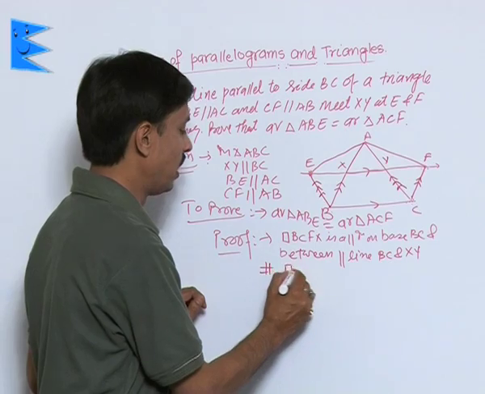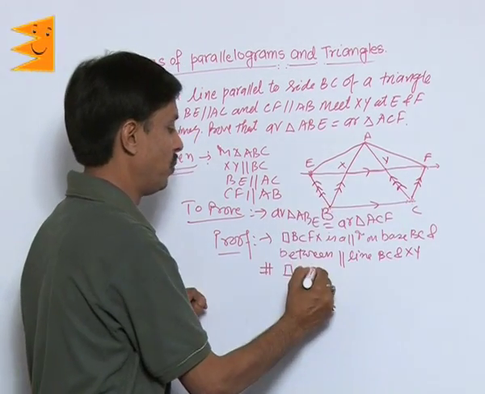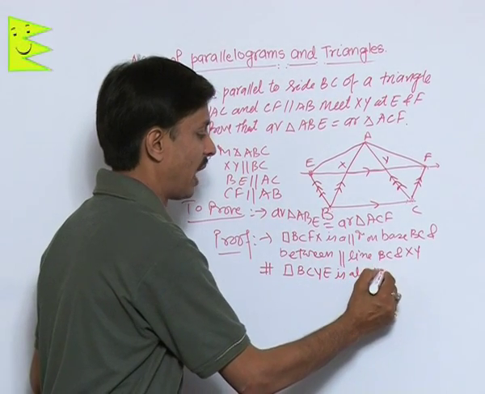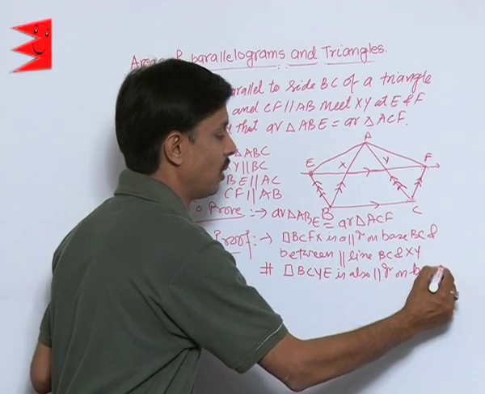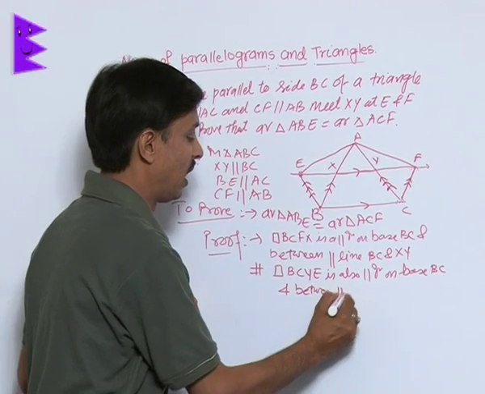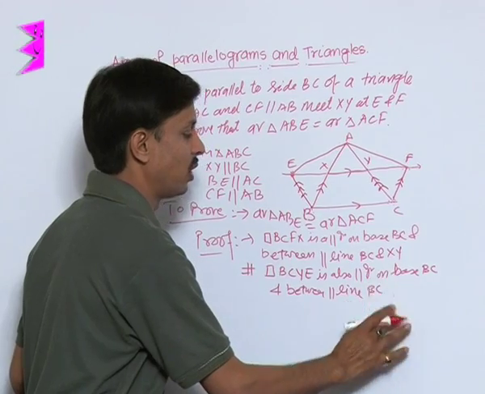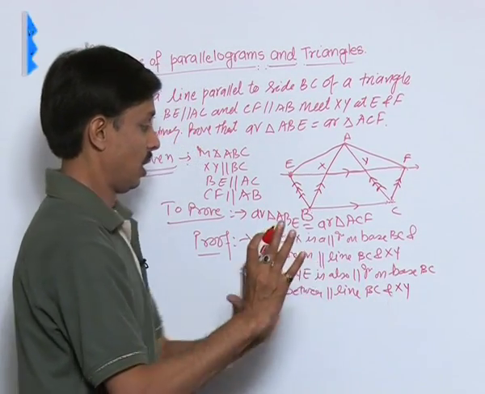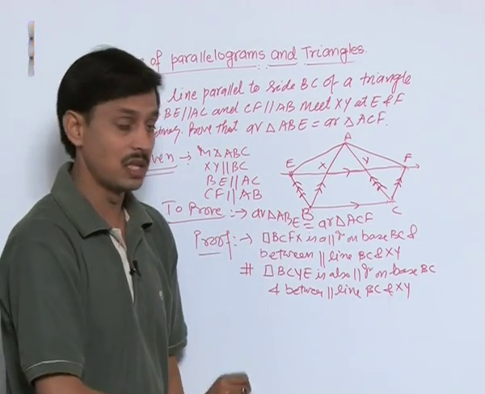Similarly, quadrilateral BCYE is also parallelogram on base, which base? BC, and between parallel lines BC and XY, or you can write BC is parallel to XY, having the same meaning. So one thing must be very clear while you are observing the shape, that